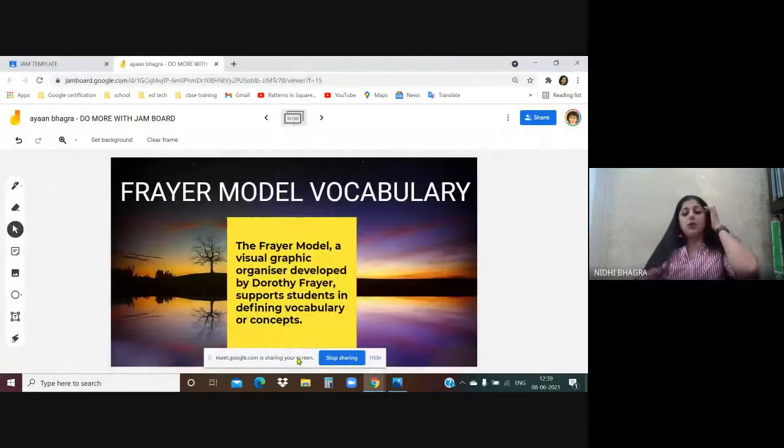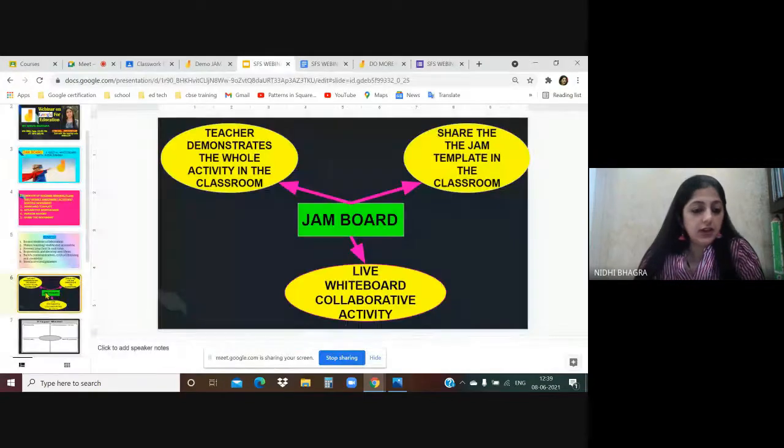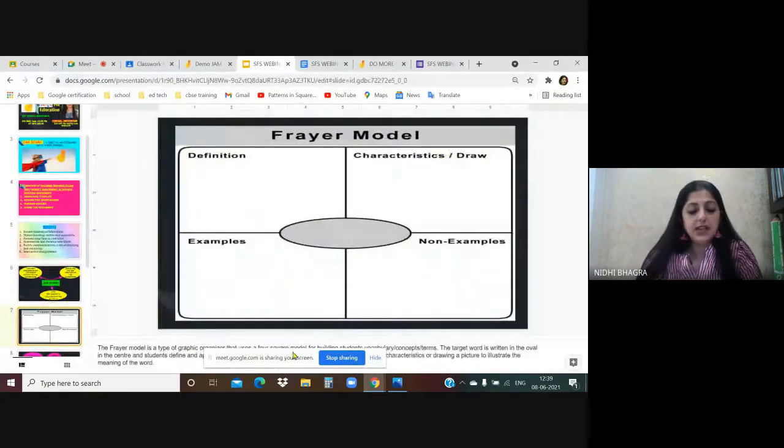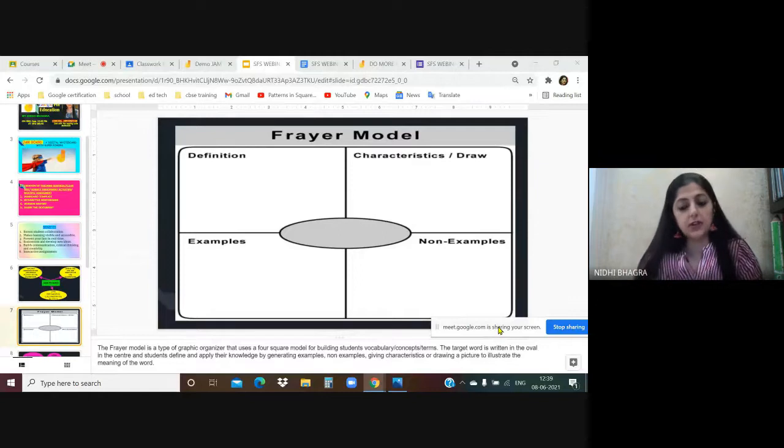Yes, I was talking about the Freire model vocabulary. The Freire model is a visual graphic organizer developed by Dorothy Freire, which supports students in defining vocabulary, concepts, or terms. Basically, this is a type of graphic organizer that uses a 4-square model for building students' vocabulary, concepts, terms. The target word is written in the oval shape.